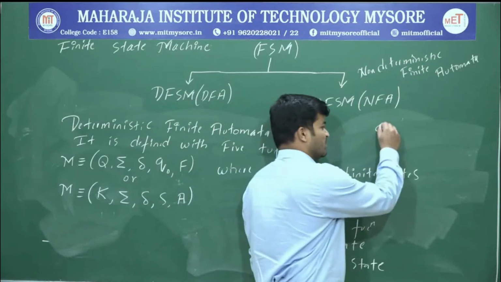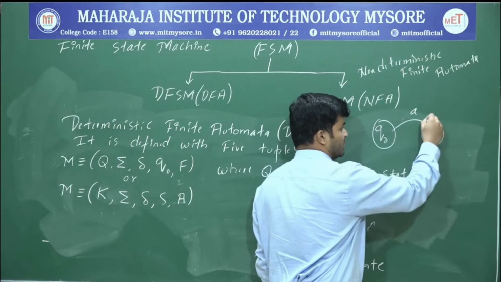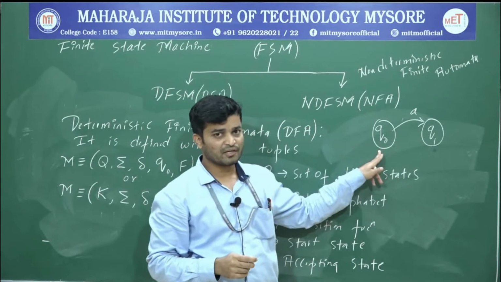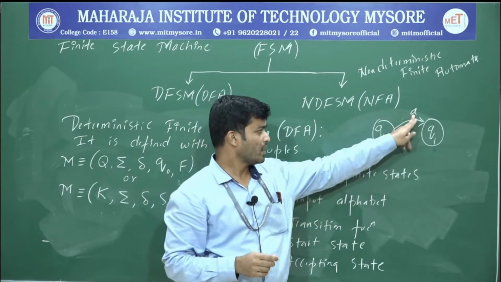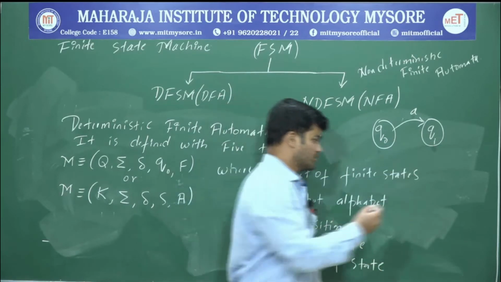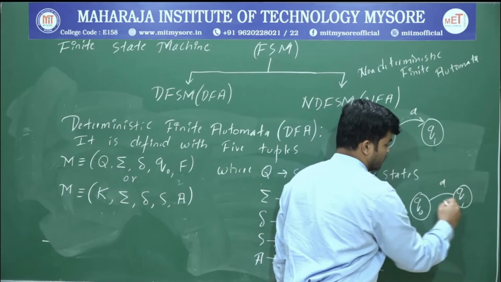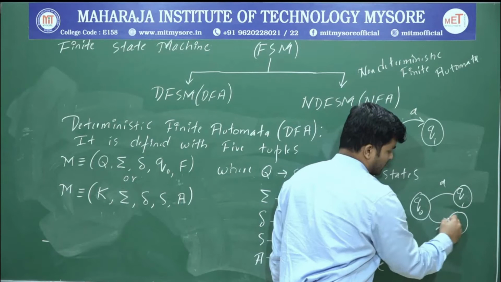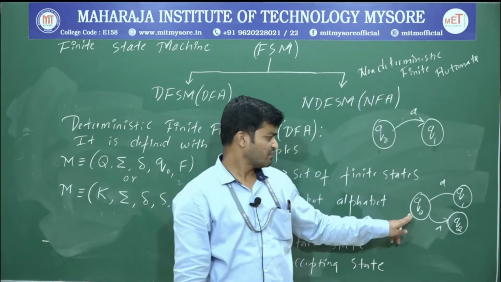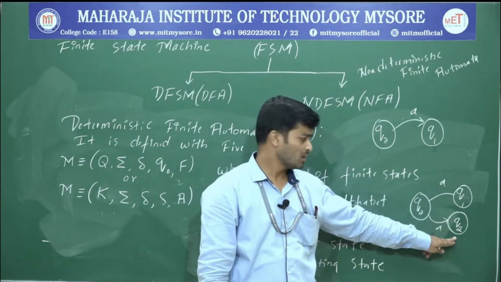Suppose you are in some state Q naught, and you get some input A, and you reach exactly one state. That is called deterministic. Suppose you are in some state and you reach more than one state, or 0 or more states, upon the same input.